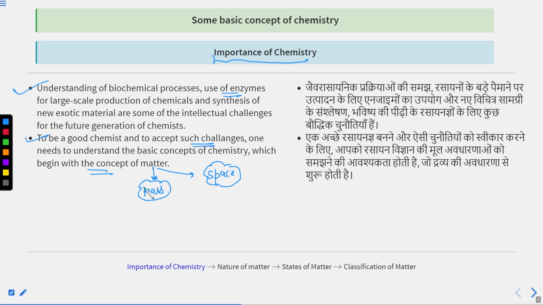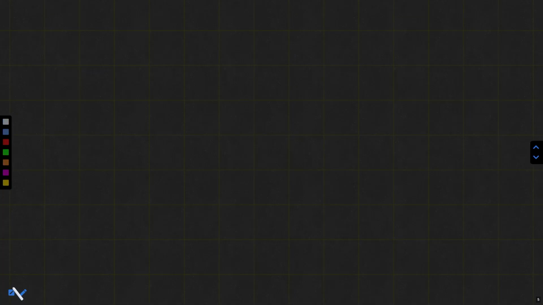We are inhaling oxygen and exhaling carbon dioxide, which are parts of air. We can sense air. Suppose I am blowing out, I can feel that on my hand.